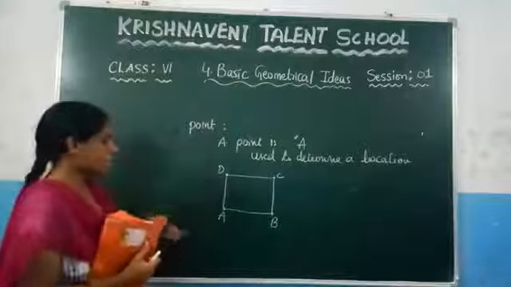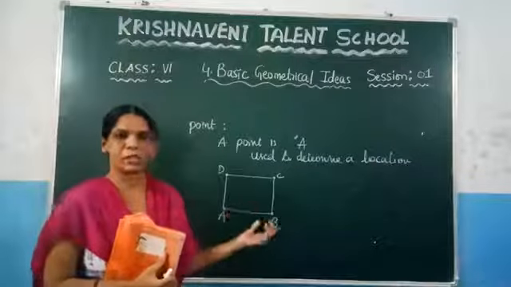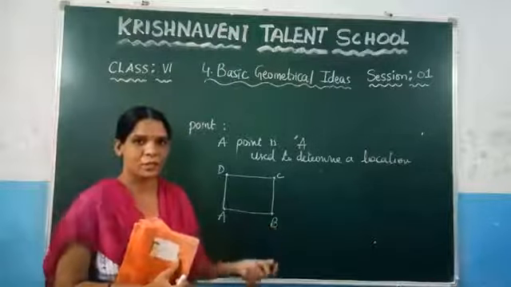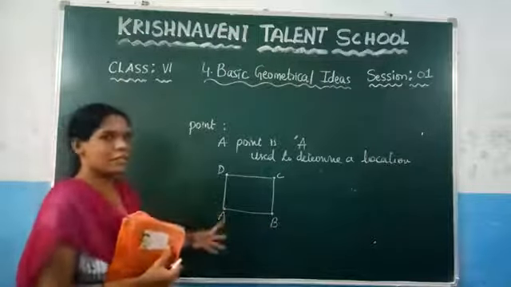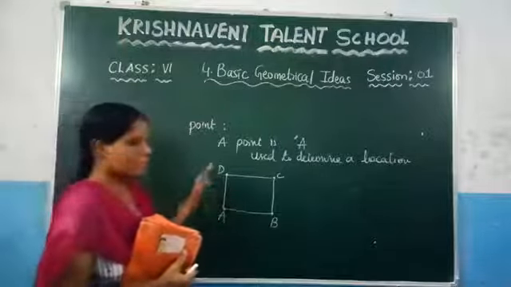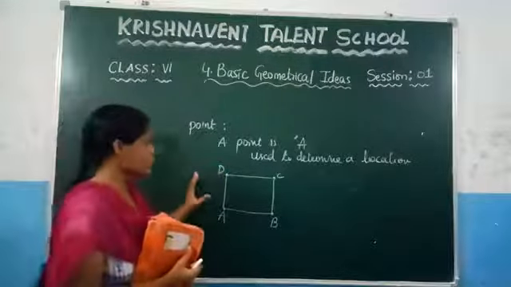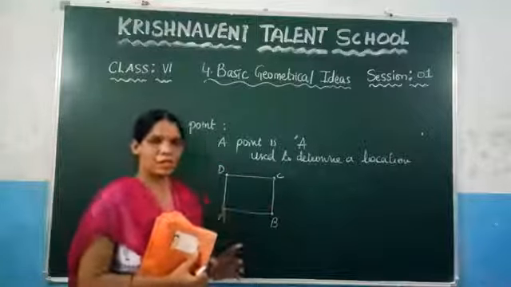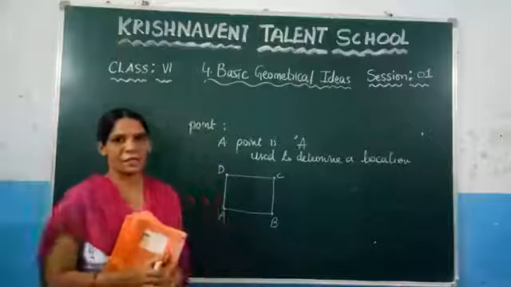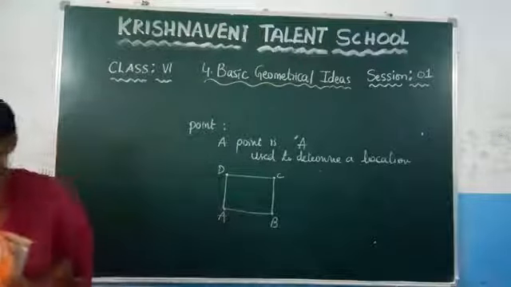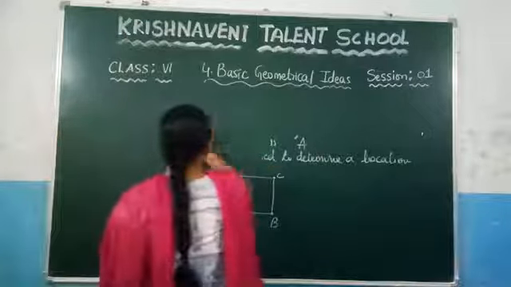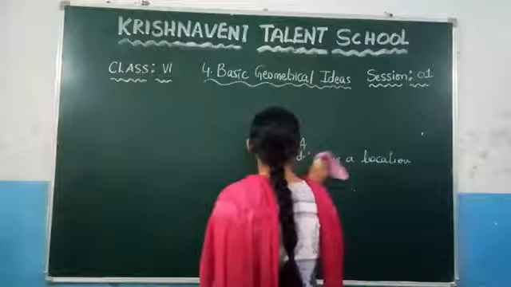Now after some definitions in this chapter, we are going to learn interior point, exterior point, boundary points. We will learn these things in the next session. Now in this session, just what is a point? A point is used to determine a location, and a point is always denoted by capital letters. Now see the next one, which is the line segment. So this is about the point.